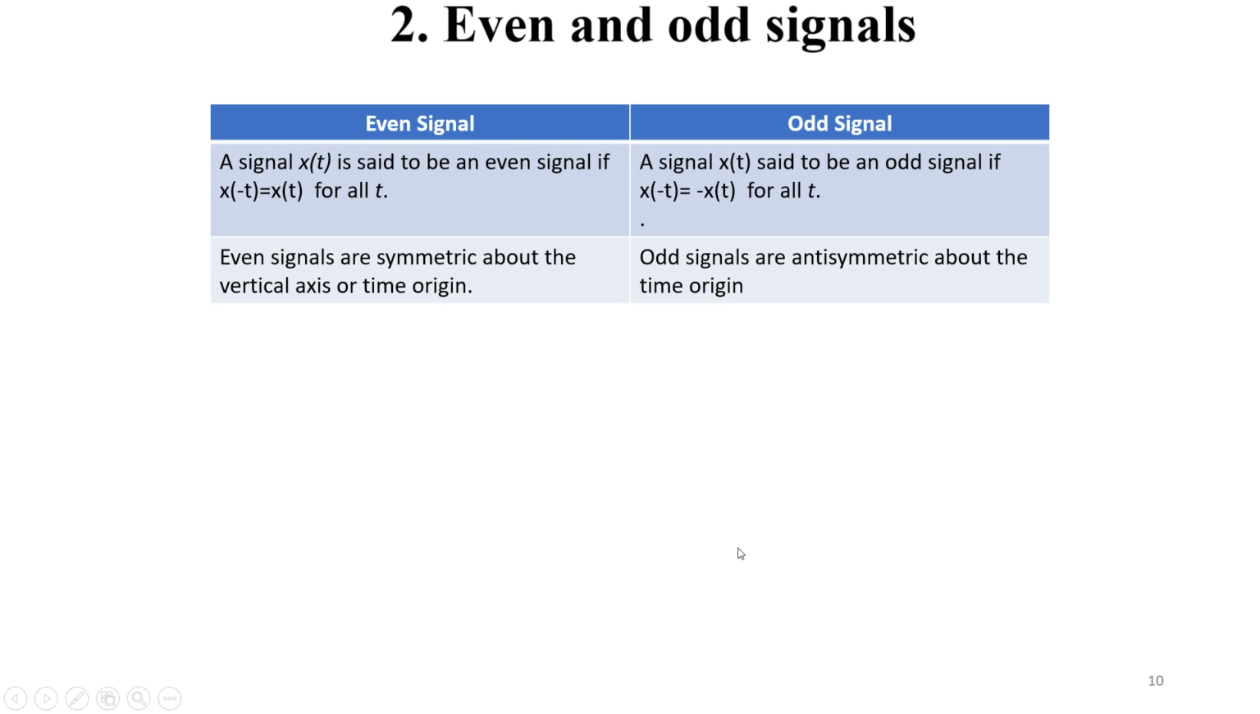Next, even and odd signals. A signal x(t) is said to be an even signal if x of minus t equals x of t for all t, and on the other side, a signal x(t) is said to be an odd signal if x of minus t equals minus of x(t) for all t.